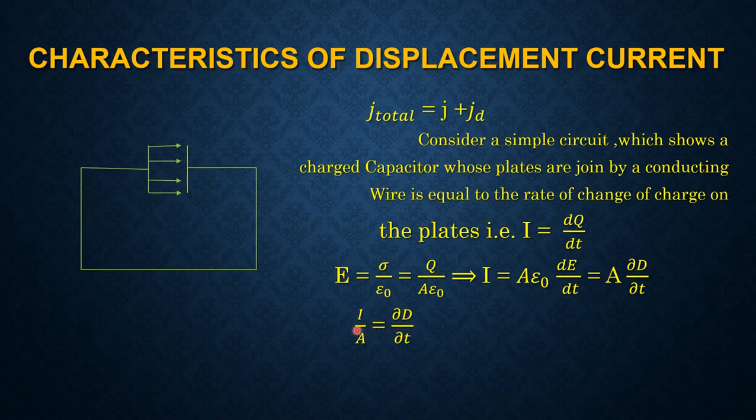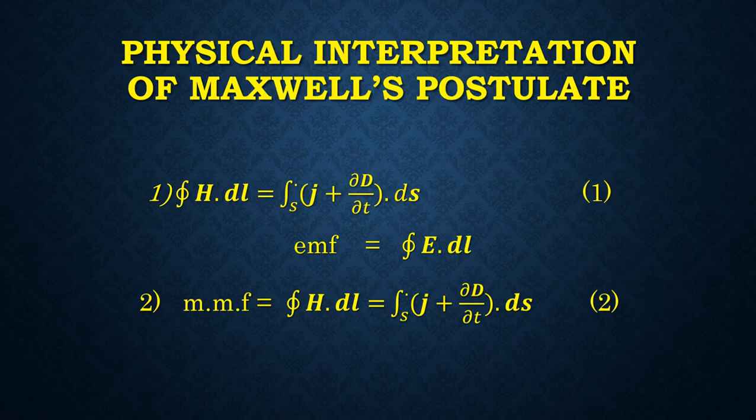That is I by A represents current density, that's equal to ∂D/∂t. Hence the quantity ∂D/∂t can be interpreted as the density of some current. Physical interpretation of Maxwell's postulate.